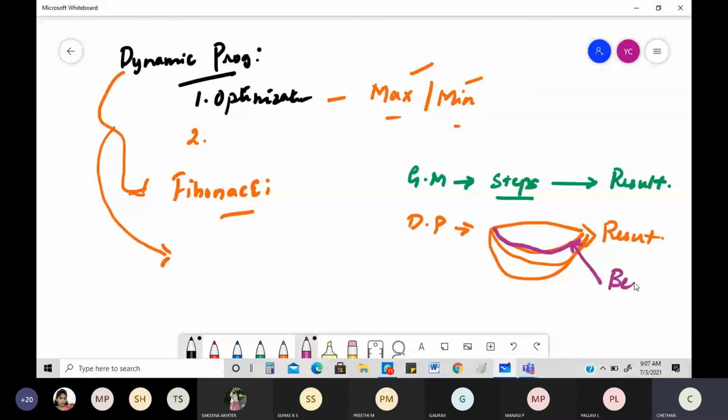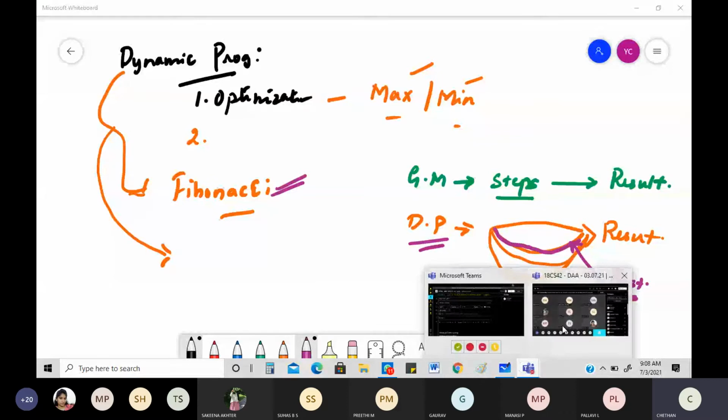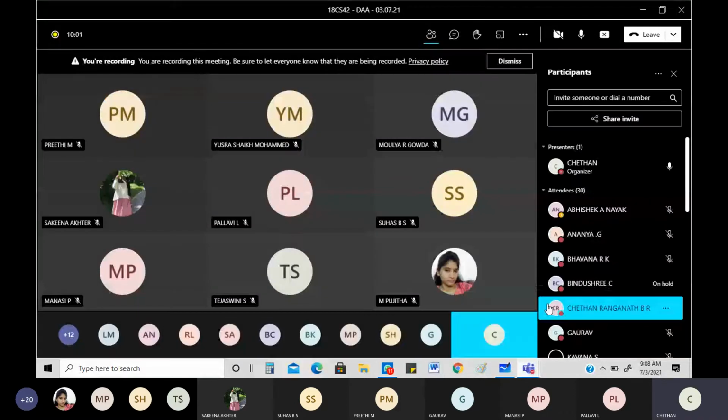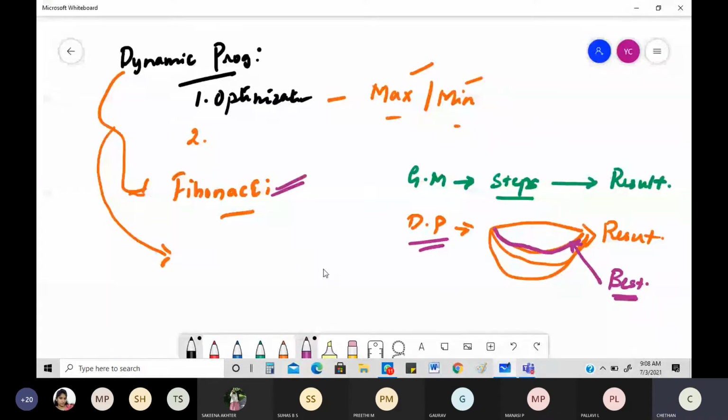So what does it do? It will figure out everything. That example we saw yesterday with regard to Fibonacci. See, the question is very simple: explain dynamic programming with an example. If the question comes like that, you are going to take Fibonacci as an example and write it. Very simple thing.